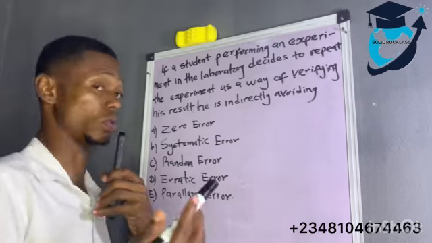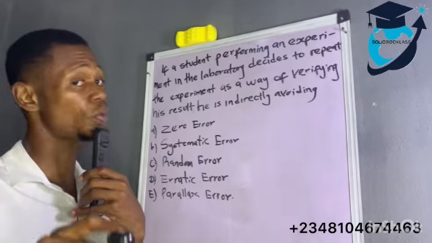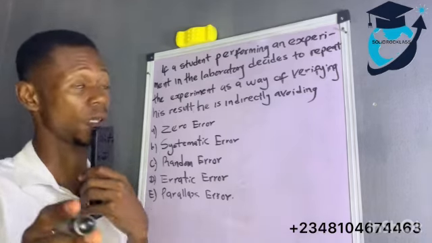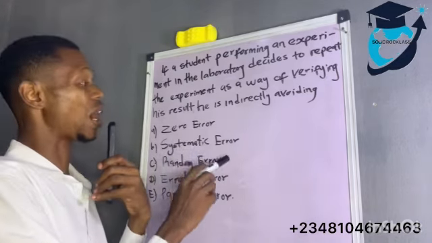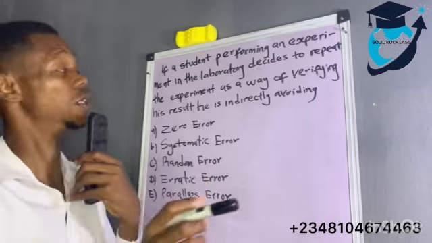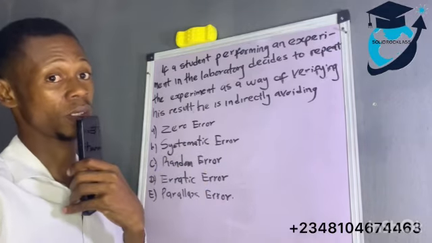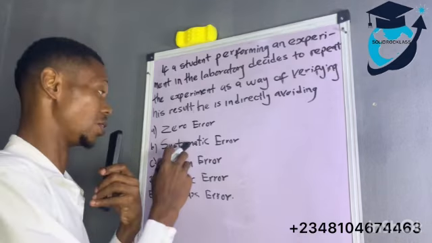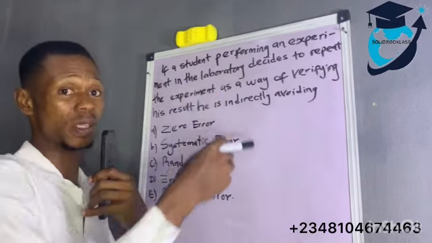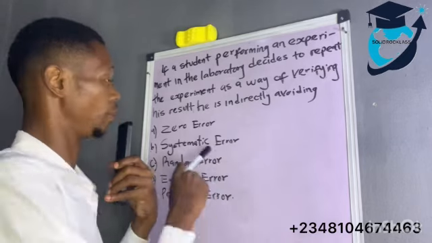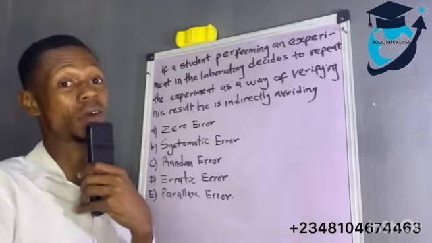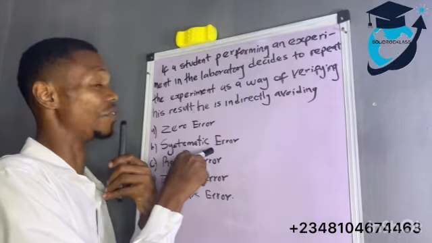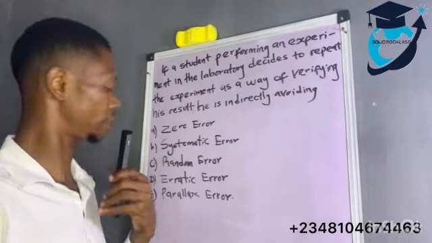So when the instrument no good, any error wey you get no be your fault, but the fault of the instrument wey you dey use, na systematic error. So if you wan avoid systematic error, na to make sure say you dey use correct, authentic and accurate instrument. You understand? So repeating this experiment, if you dey use instrument wey no good, if you like repeat am 100 times, you go still make the mistake. So repeating the experiment, you no dey try avoid systematic error.